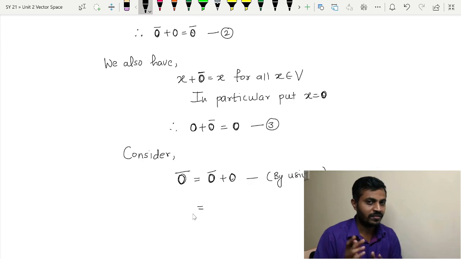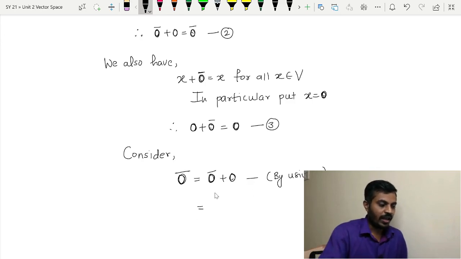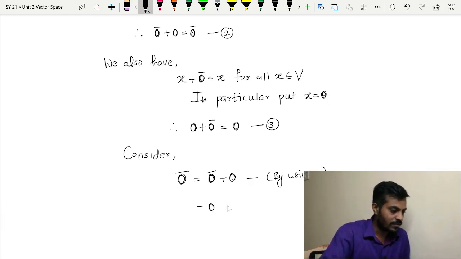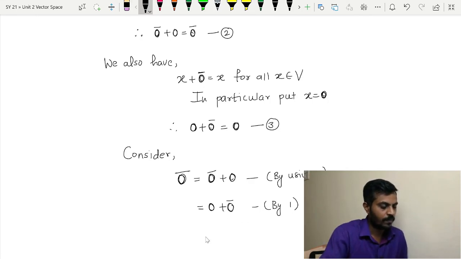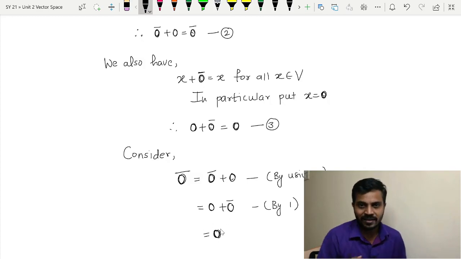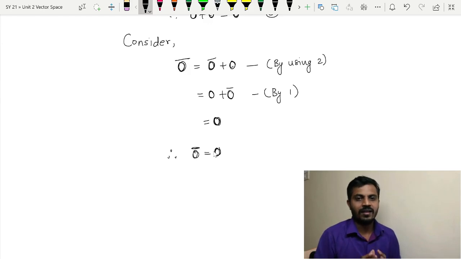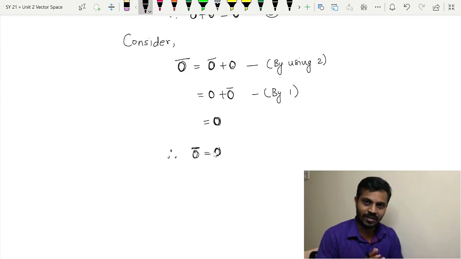If you think properly, the first property, the commutative one: according to that property, I can simply swap the positions, because u plus v is the same as v plus u. So this can be written as 0 plus 0 bar, this is by 1. But what is 0 plus 0 bar? Let us see equation 3. According to this, 0 plus 0 bar is again 0, and that is exactly what we wanted to prove. Therefore, this 0 bar is equal to 0. Thus, the identity element in the vector space is always unique.